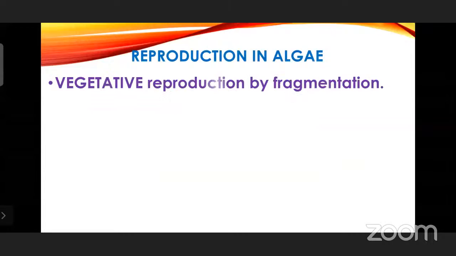Next, reproduction in algae. Now coming to the main important topic, reproduction. How is this algae reproducing? By fragmentation. Vegetative propagation is just by breaking of the plant body or organism body and getting separated as a new individual. So like this, fragmentation is one mode of reproduction, vegetative reproduction in algae.